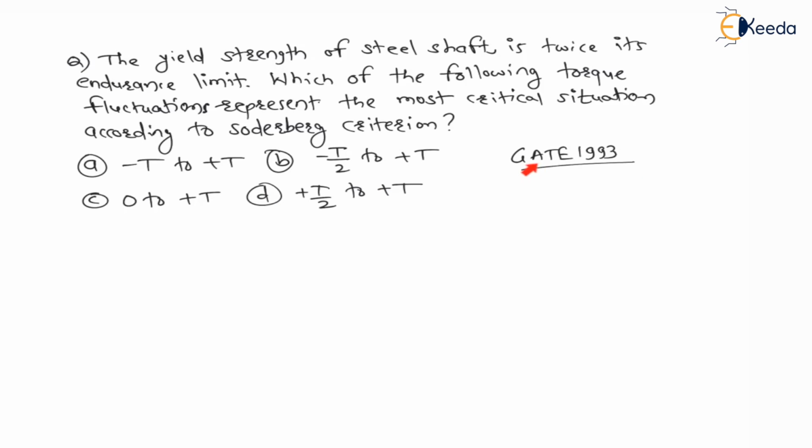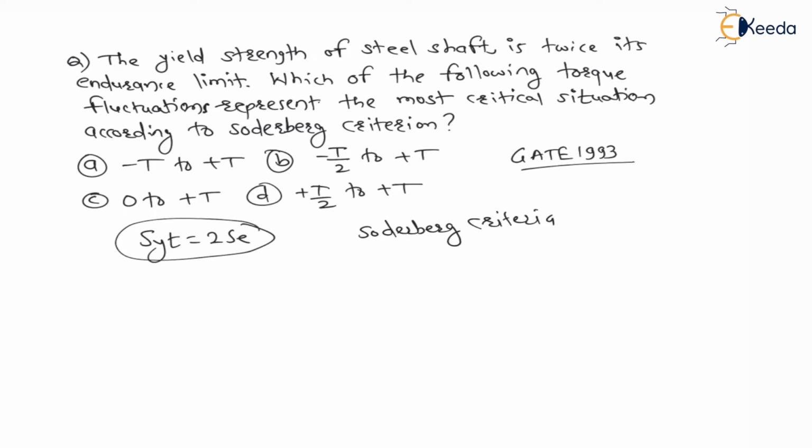Next question was asked in GATE 1993. Now the question is, the yield strength of a steel shaft is twice its endurance limit. Means yield strength SYT is given as 2 times the endurance strength. Right, this is the given data. Which of the following torque fluctuations represents the most critical situation according to Soderberg criteria? Now, the Soderberg criteria is sigma A divided by SE plus sigma M divided by SYT is equal to 1 upon factor of safety.